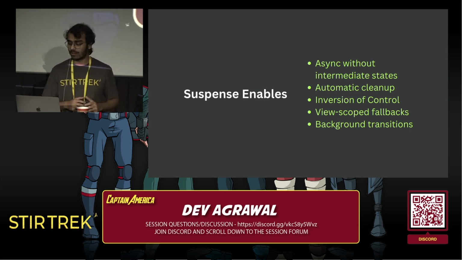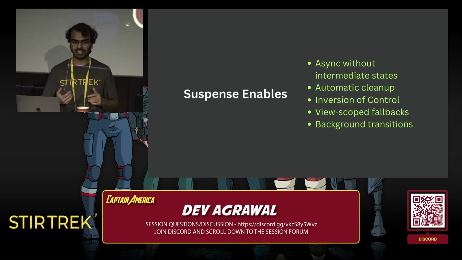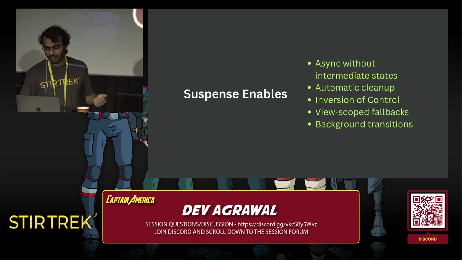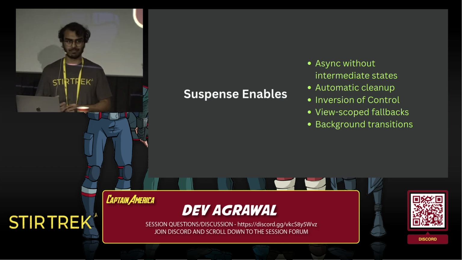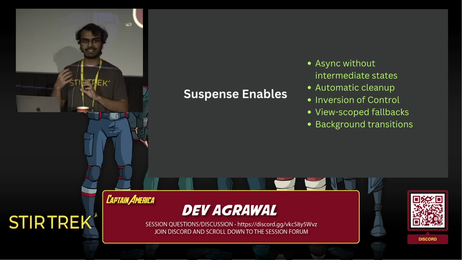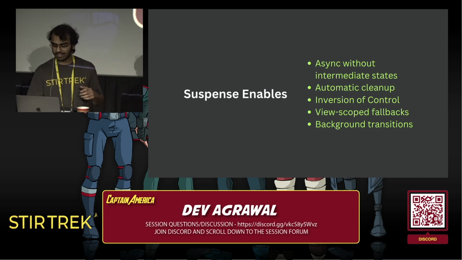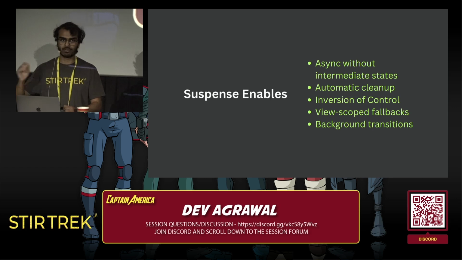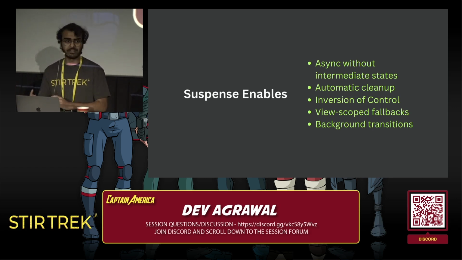We get inversion of control. So something higher up decides what happens if we get into an async or error states for everything below it. We get view-scoped fallbacks instead of data-scoped, which, again, is nice in terms of UI design because it's better to think about these states as part of our UI than additional data. And then we get transitions to do a bunch of things in the background, like refetch some data or post a post action or a delete action, and keep rendering our new UI in the background and only show it once it's ready.